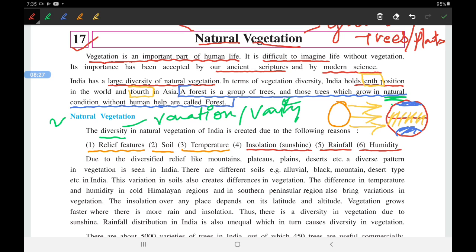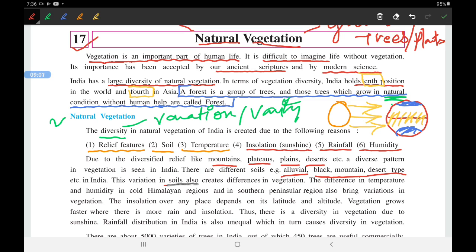Due to the diversified reliefs like mountains, plateaus, plains, desert, etc., a diverse pattern in vegetation is seen in India. There are different soils available: alluvial soil, black soil, mountain soil, desert soil. So due to the different types of soils available in India, there is also variation in the vegetation. The variation in soil also creates difference in vegetation.